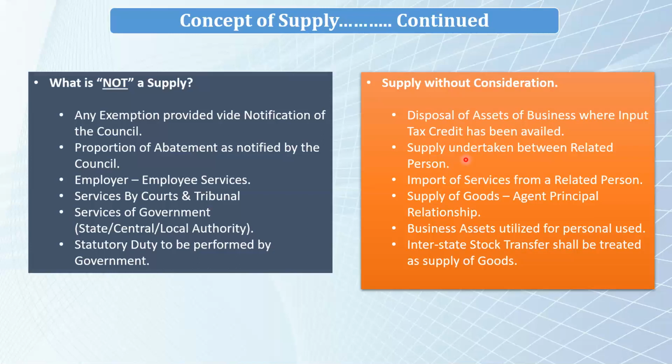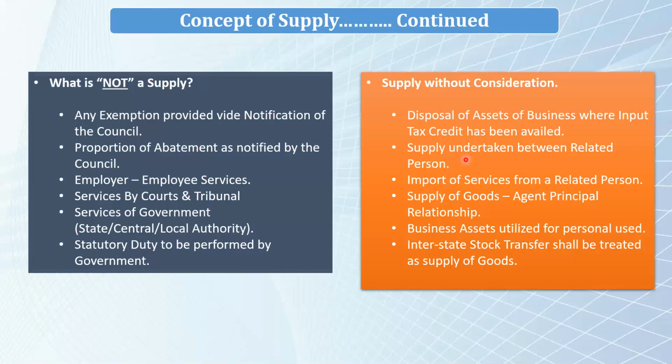Next is import of services from a related person. Let's take an example that there is a multinational parent company in Japan, and one of the subsidiaries is in India. The subsidiary company may take certain services like technical know-how, engineering fees, and other engineering services from the parent company. So it would be considered as import of services, and GST would be applicable on the same.